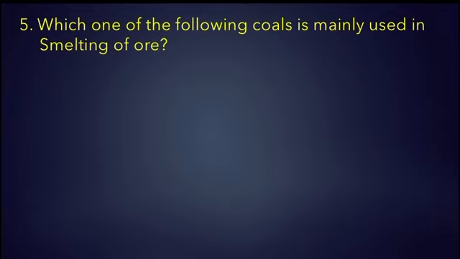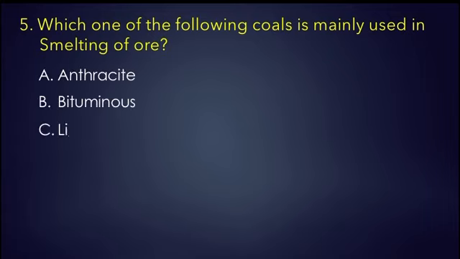Let us see the fifth question. Which one of the following coals is mainly used for smelting of ore? We have options: anthracite, bituminous coal, lignite, and peat. The right option is B, bituminous. Smelting is actually the extractive metallurgy to produce metal from its ore. It uses heat and a chemical reducing agent to decompose the ore, leaving behind only the metal.